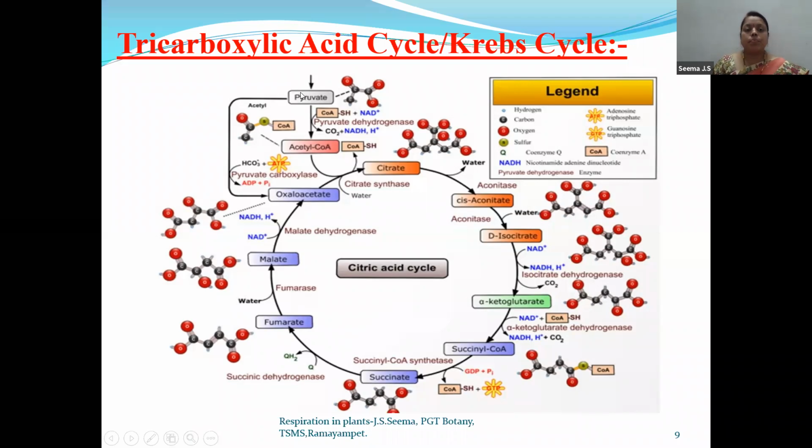First over here, you can see pyruvate. This pyruvate is undergoing the process of oxidative decarboxylation and acetyl coenzyme A is formed, as we have discussed in the link reaction only. Now, this acetyl coenzyme A, we called it as link substance. Now, this acetyl coenzyme A enters the Krebs cycle. Now, children, where is this entire Krebs cycle taking place? This Krebs cycle occurs in the mitochondria, that is, the matrix of mitochondria. So now this acetyl coenzyme A is entering into this cycle, Krebs cycle.